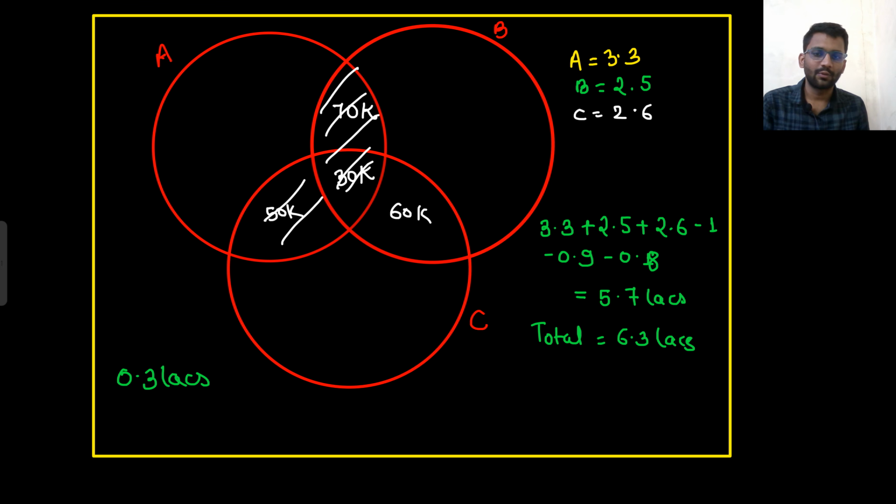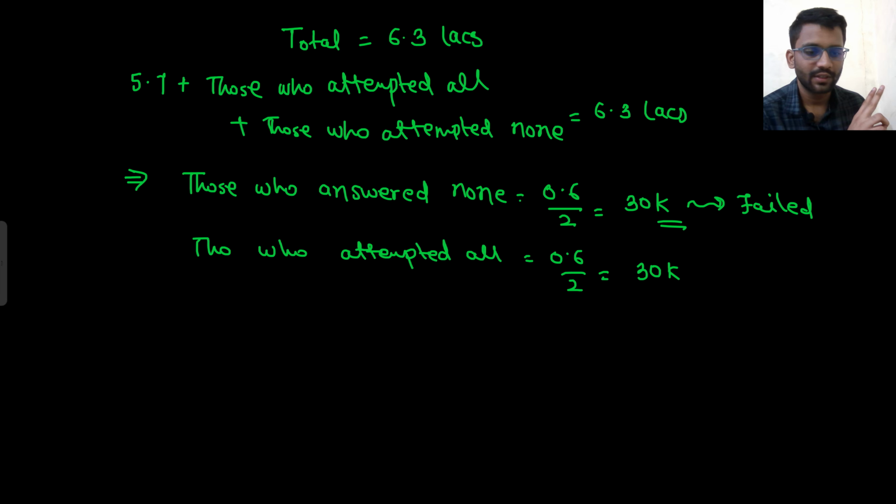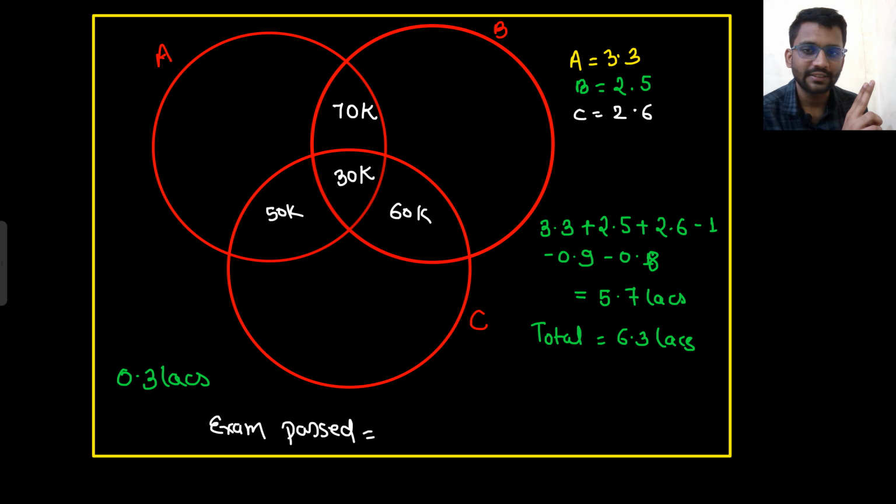Okay. So out of 6.3, who passed the exam? Those who attempted two or more than two. Here it is written, at least 2 questions, so 2 or more than 2. So who passed the exam?